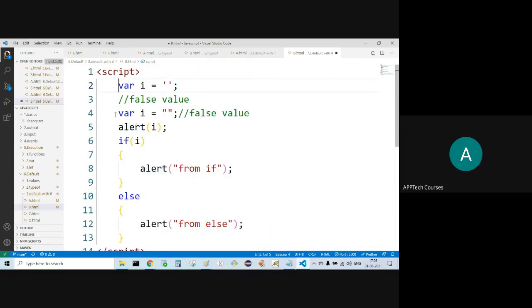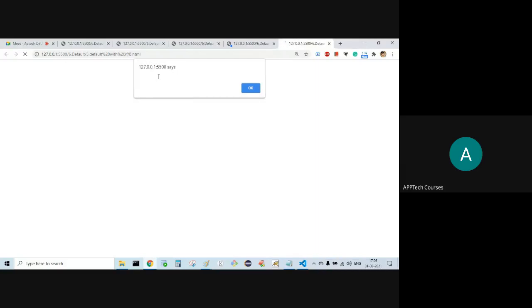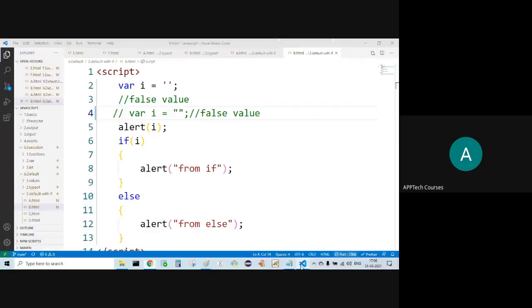Now comment this one. Same only. Within a single quote also, within a double quote also, both are considered as string. There is no character. String itself is an array of characters. But in case of Java, we have the char, right?